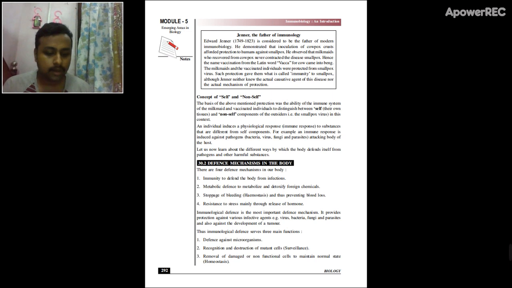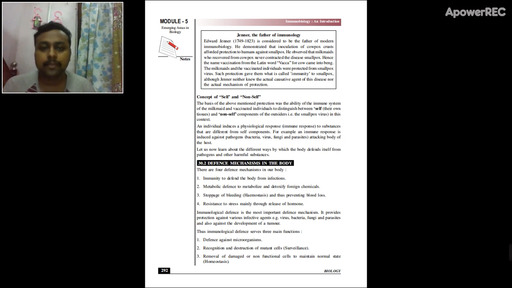Apart from defenses, we are supposed to learn about the functions of defense mechanism. So what are the functions? The first major function of defense mechanism is defense against microorganisms.